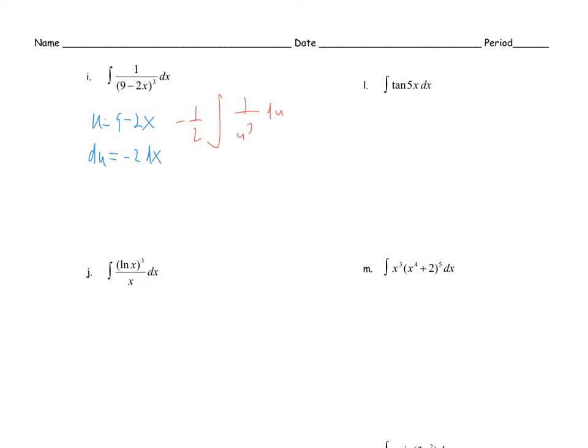And then we can find the antiderivative of this by using power rule again. It's u to the negative 3rd. So it's negative 1/2, add 1 to our power, which makes it u to the negative 2, divided by negative 2. And then we'll have a plus c, and again substitute our u back into your final answer.